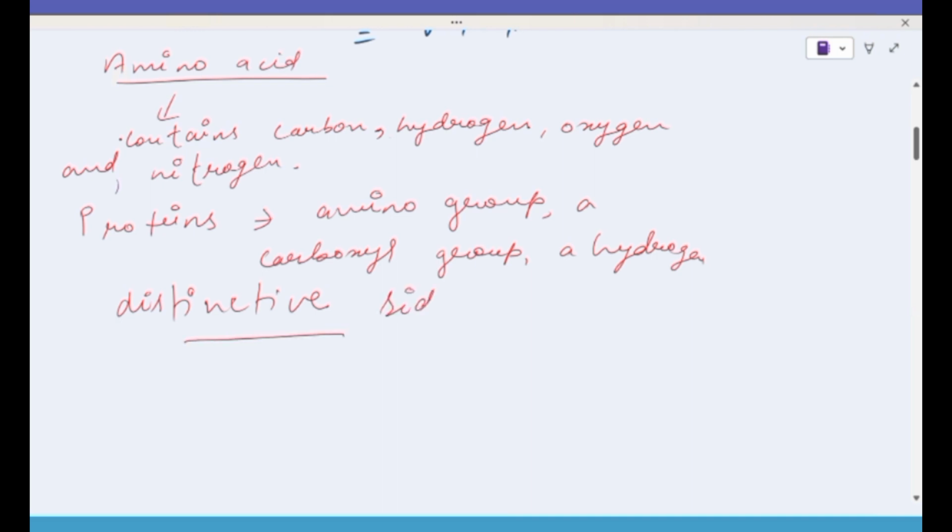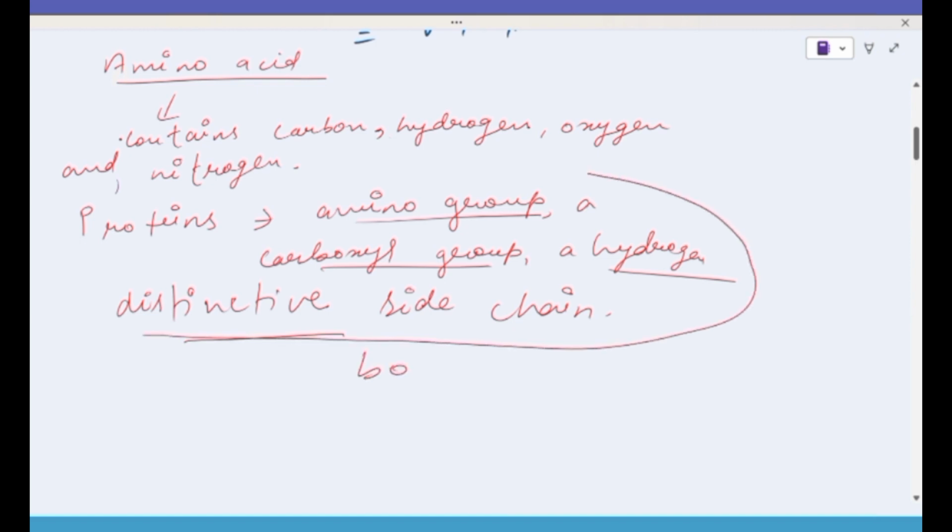At one side there will be an amino group, on another a carboxyl group, on another a hydrogen, and the fourth will be a distinctive side chain. So basically all amino acids have the same structure, they just differ in their distinctive side chain.